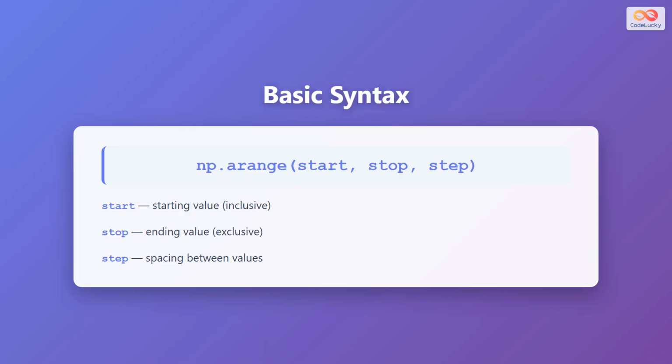The basic syntax of arange takes three parameters. First is start, which is the starting value and is inclusive, meaning it will be included in the output. Second is stop, which is the ending value and is exclusive, meaning it will not be included. Third is step, which defines the spacing between consecutive values in the sequence.